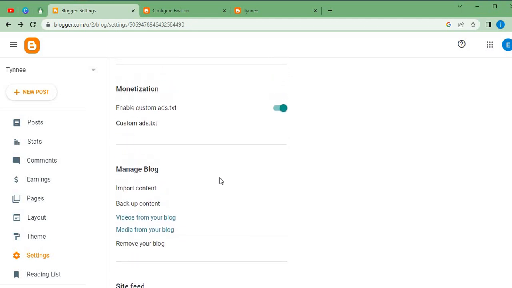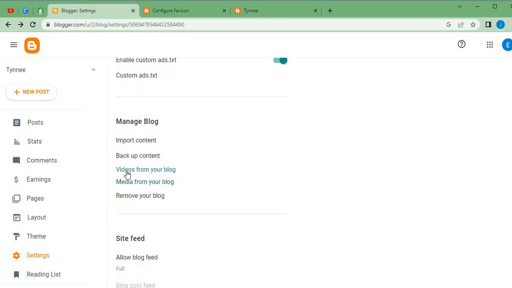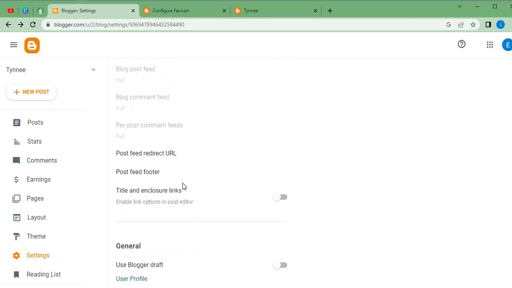But let's say you already have a blog and you want to import the content. You can click here to import your content, and if you want to back up the content on this blog account, you can click here to back it up. Or let's say you want to upload a video from your blog, or any other media from your blog, you can click here, and we are done with the settings.